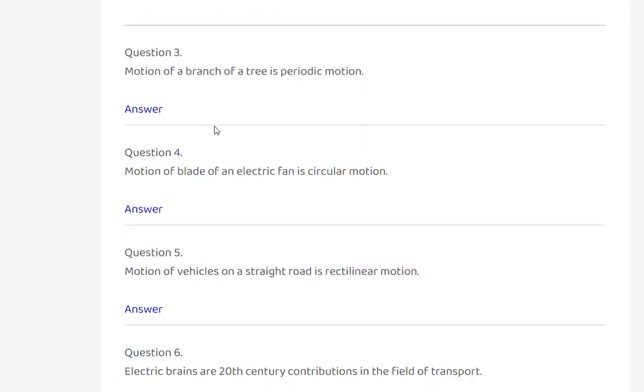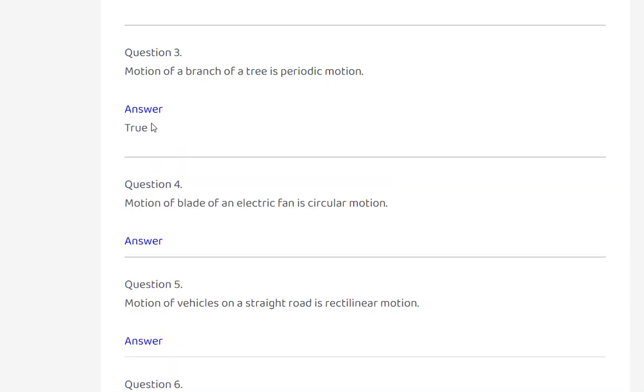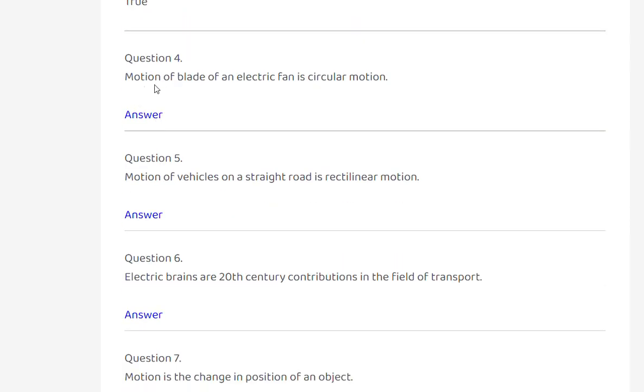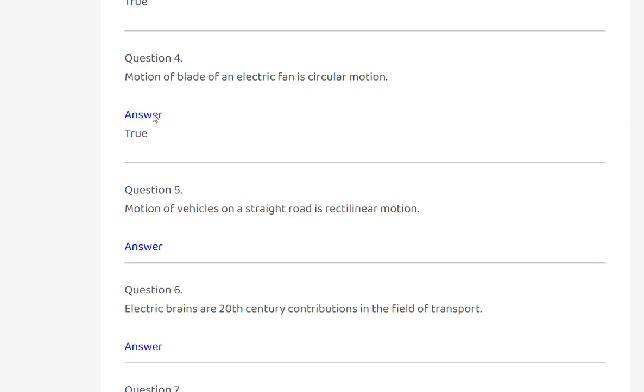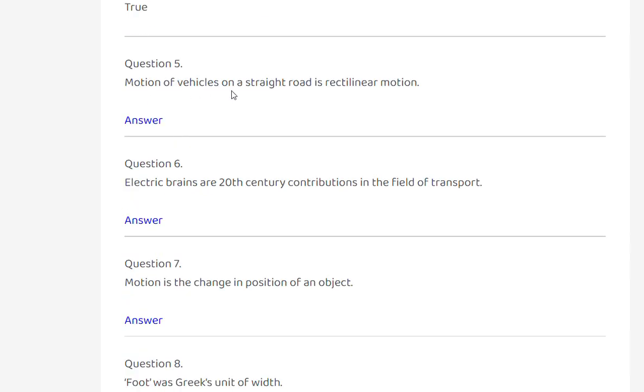Motion of a branch of a tree is periodic motion. True. Motion of blade of an electric fan is circular motion. True. Motion of vehicles on a straight road is rectilinear motion.